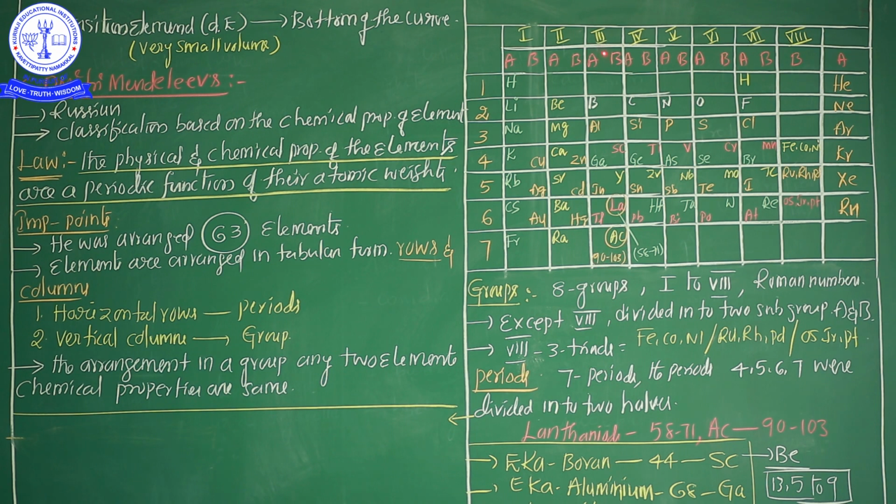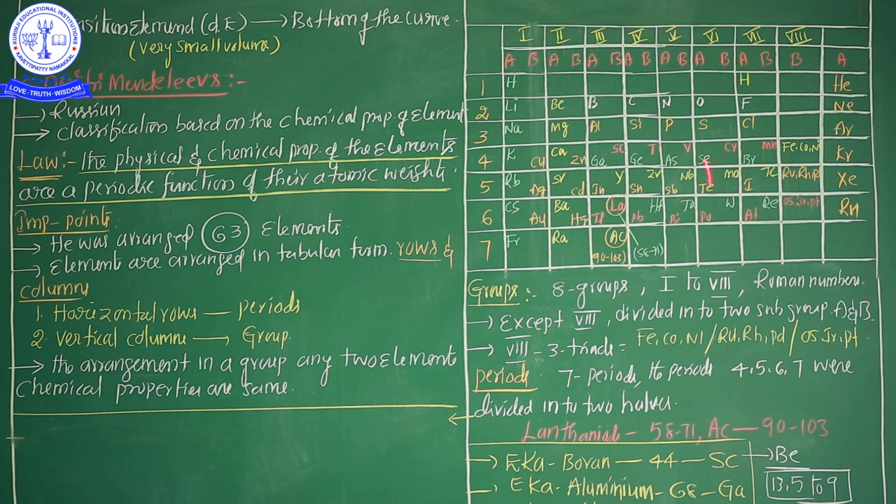is the 7th period 3rd group, and these are also 14 elements. Total lanthanides and actinides are 28 elements. So lanthanides start from atomic number 58 to 71, actinides start from atomic number 90 to 103. So these are the locations of the lanthanides and actinides in the Mendeleev periodic table.